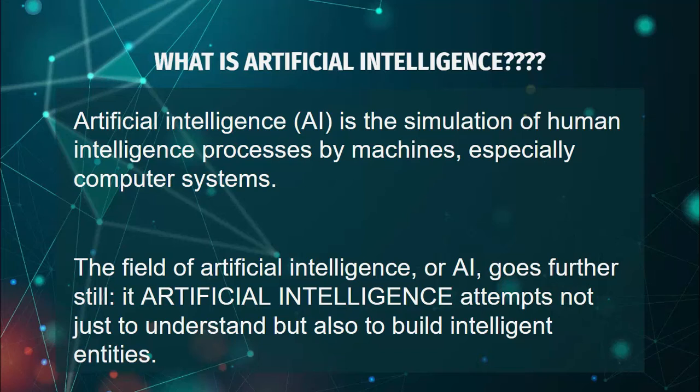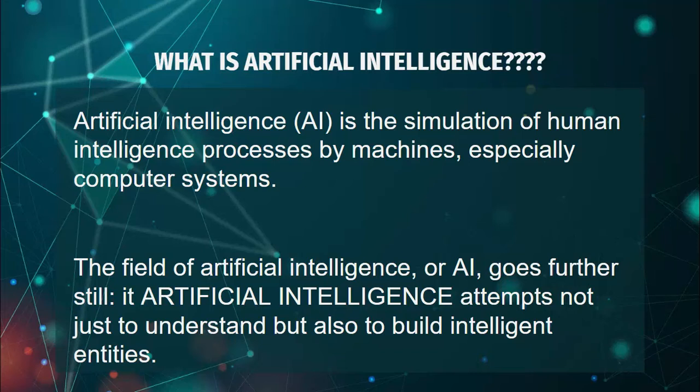Which means that you need to give some intelligence to machines, through which the machine will perceive knowledge and go from one place to another, or do things which are quite similar to human thinking. So this is the basic thing regarding artificial intelligence. What does the definition say? Artificial intelligence is the simulation of human intelligence processed by machines or computer systems. Which means that we control the machine using the computer system and give as much intelligence as possible to the machines so that the machine will do their work.